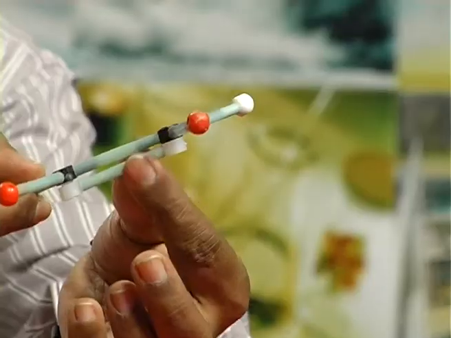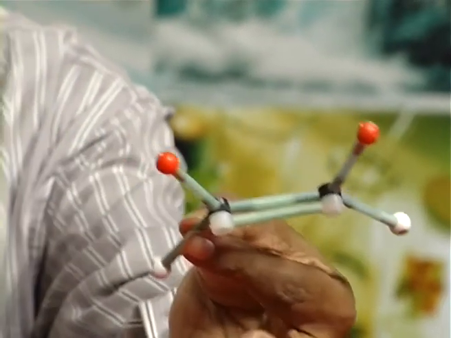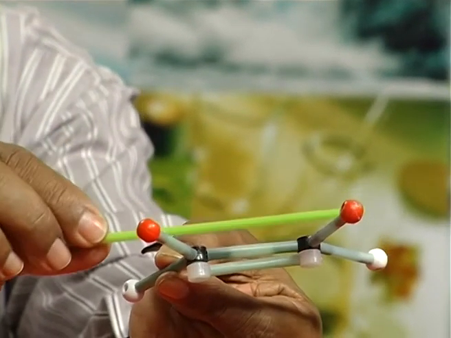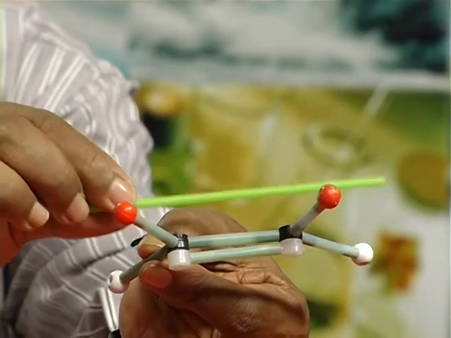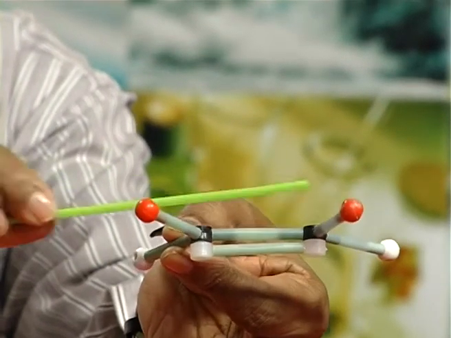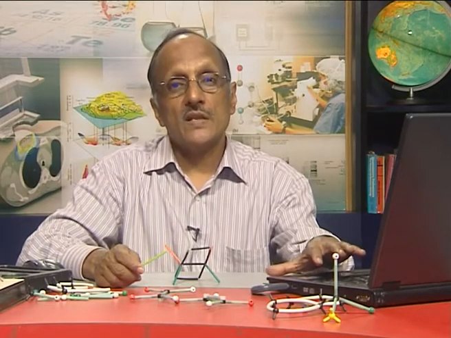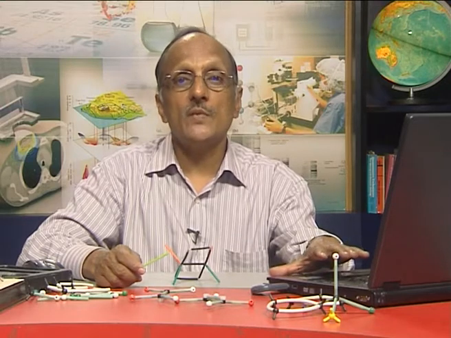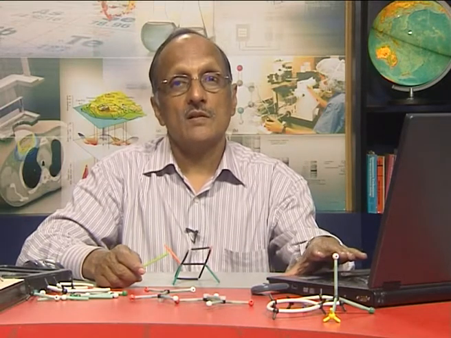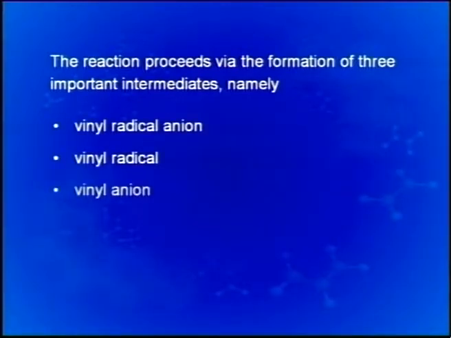The model for cis-2-butene can be represented when the two methyls are on one side and the two hydrogens are on the other side of the double bond. Now, let us have a look at how this reaction proceeds. The reaction proceeds via the formation of three important intermediates. You are familiar with these names: vinyl radical anion, vinyl radical and vinyl anion.